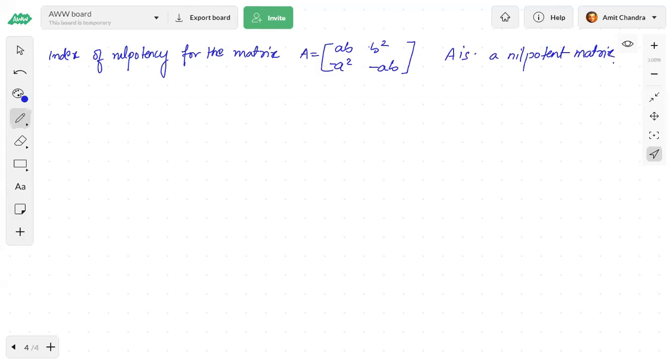Okay, solve this. You have to find the index of A where A is a nilpotent matrix.